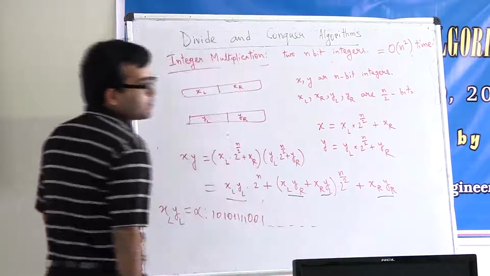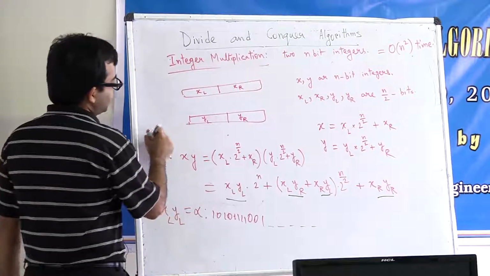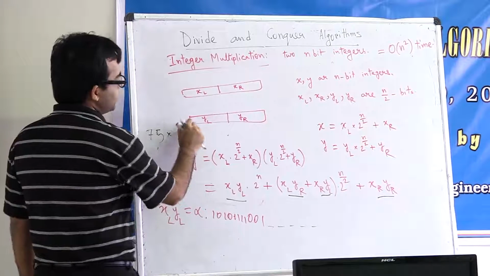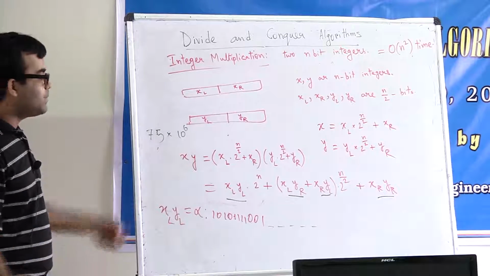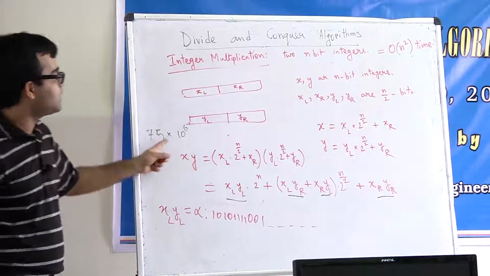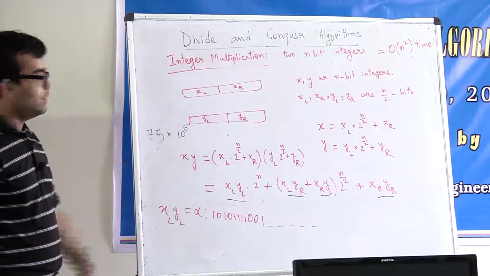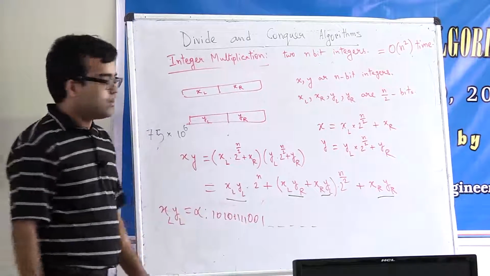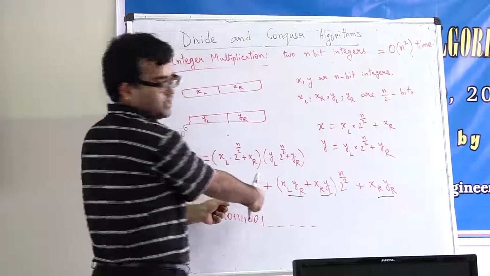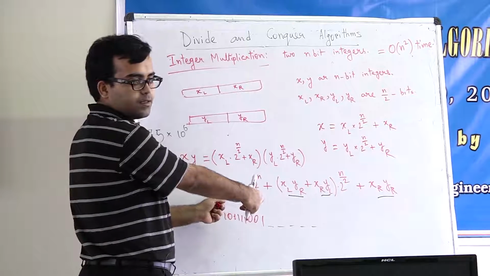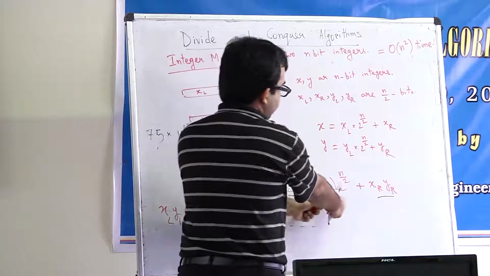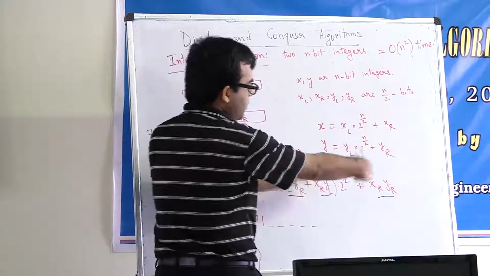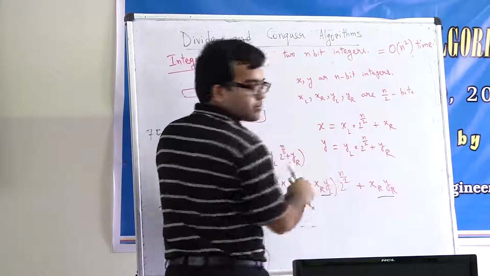n zeros. So if I give you some number, say 75, and then I say multiply it by 10 to the power 6, what will be the number you get in the decimal system? You just append 6 zeros. Here we are just working in the binary system. You just append n zeros. So this will be something like a 2n bit integer. Similarly, you are given these two integers, you add them up, times 2 to the power n by 2. So you just append n by 2 zeros. Then you get this value.